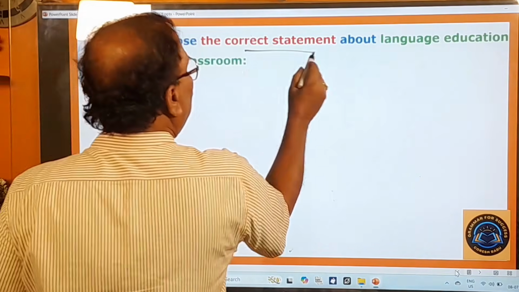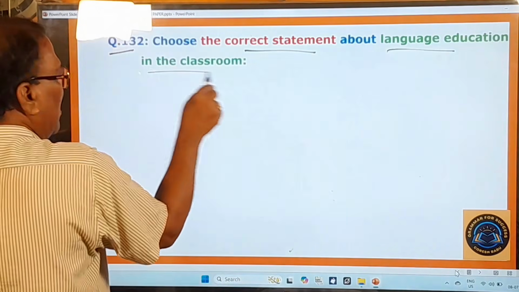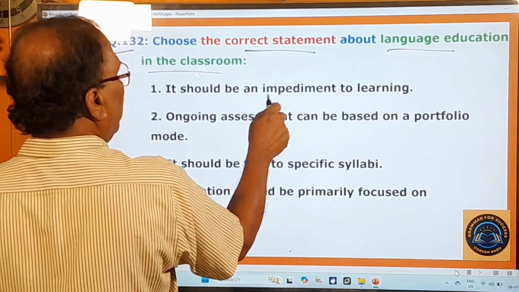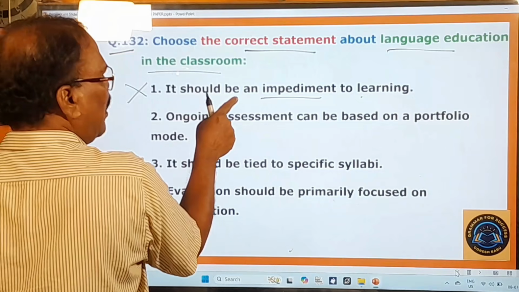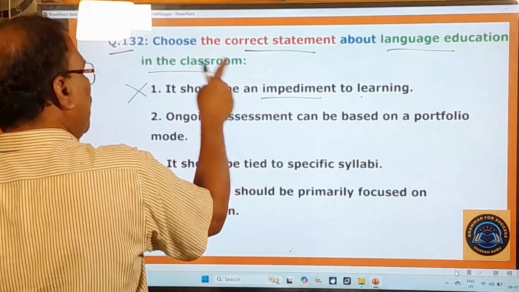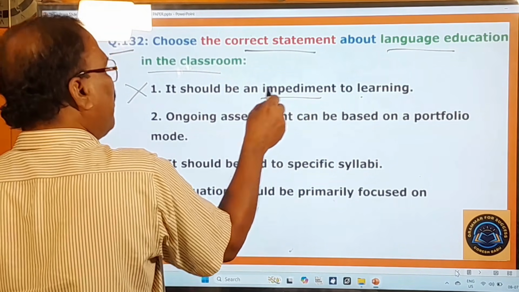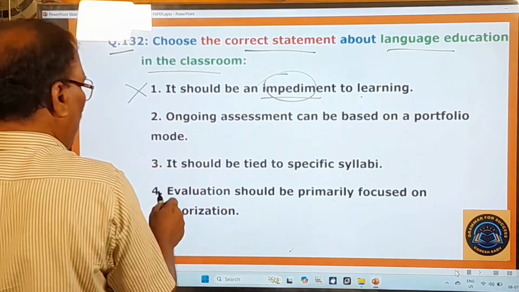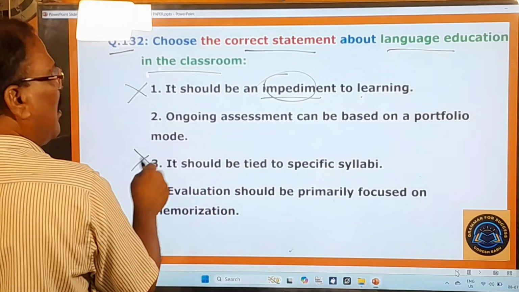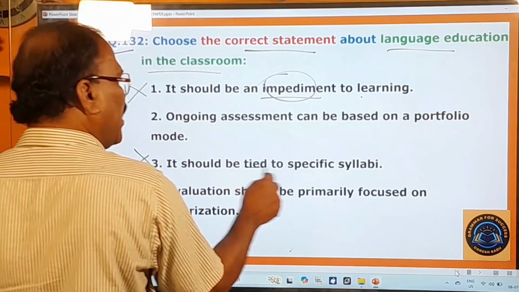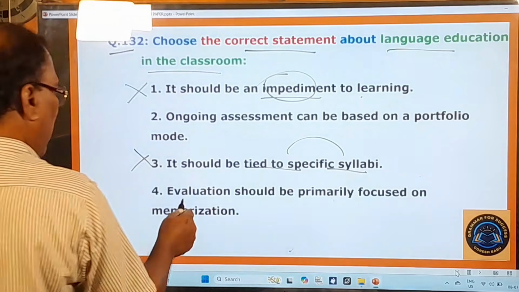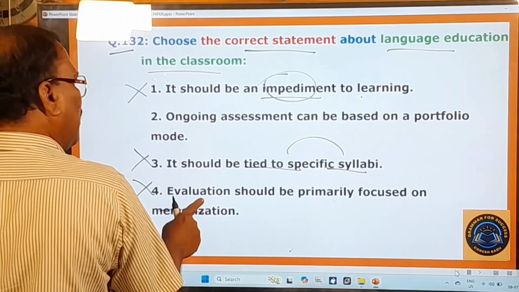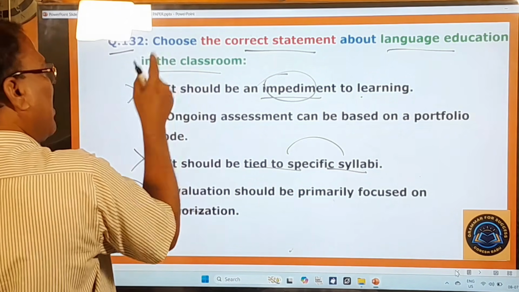132nd question. Choose the correct statement about language education in the classroom. So what is the correct statement about language education in the class? It should be an impediment to learning. No, it's not the correct one. Impediment means a hindrance or hurdle to learning, therefore this is wrong. It should be tied to specific syllabi. No, language education in the class should not be tied to a specific syllabus. And evaluation should be primarily focused on memorization. No. So these three are not the correct statements about language education in the classroom.